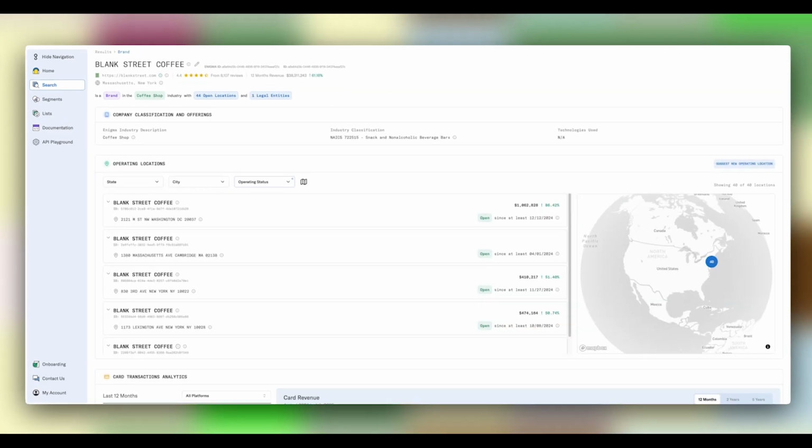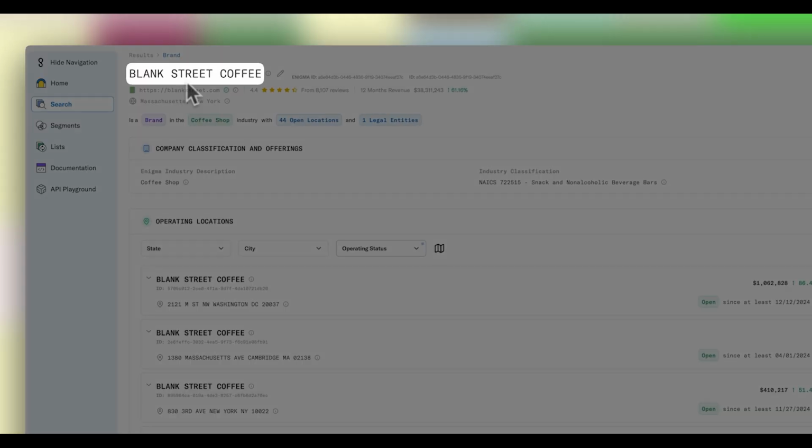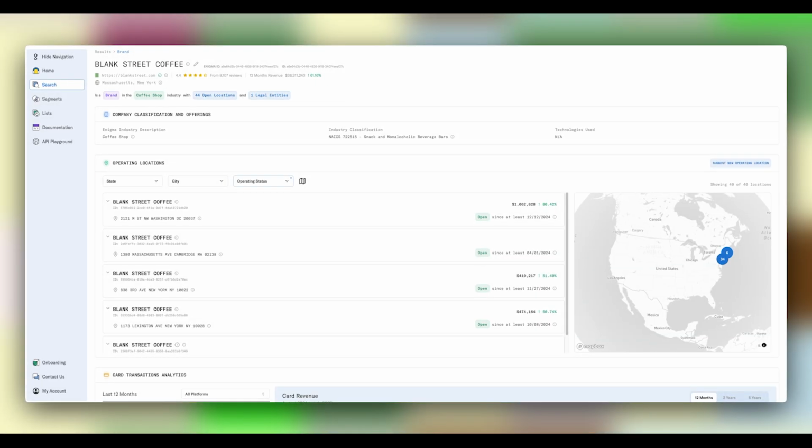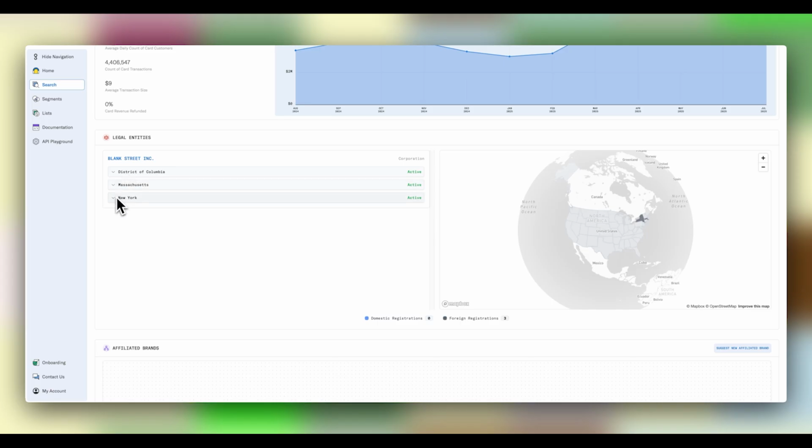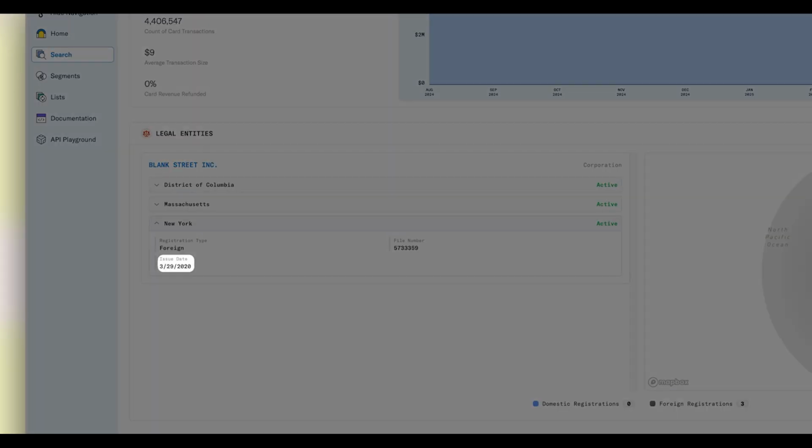The brand is called Blank Street Coffee. And then if we dig a bit deeper, the legal entity is called Blank Street Inc. The brand is really how this business is presenting itself to customers. And then the legal entity is just how it's recognized by the government. So here you can actually see that the legal entity Blank Street Inc. was first registered in New York in 2020 and then expanded to Massachusetts and DC in 2022.